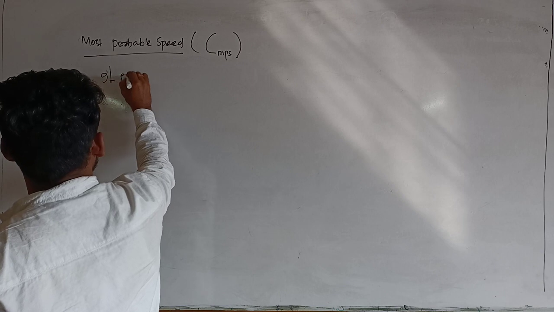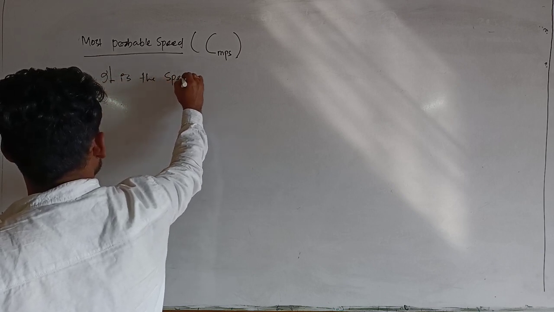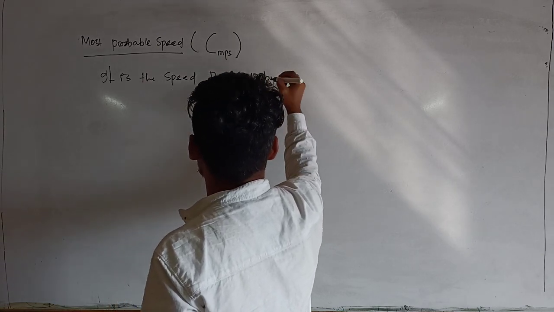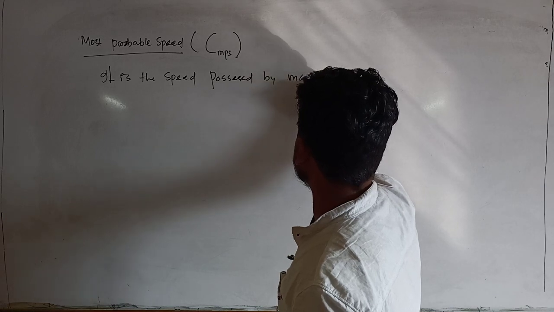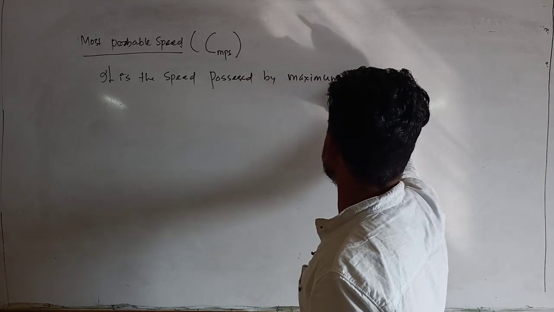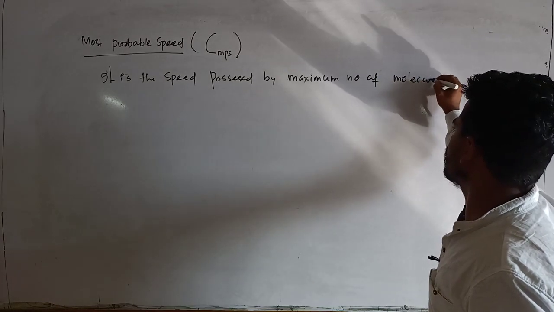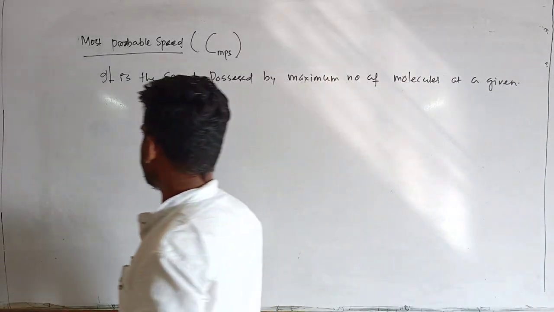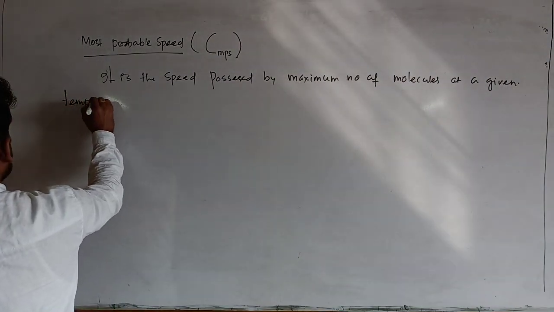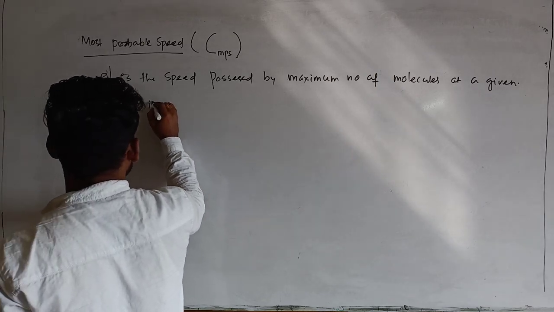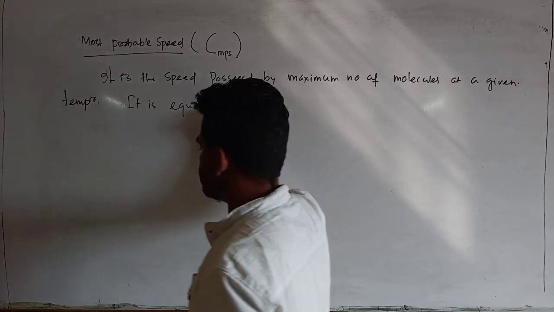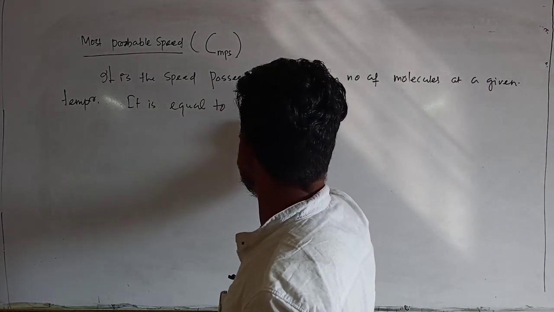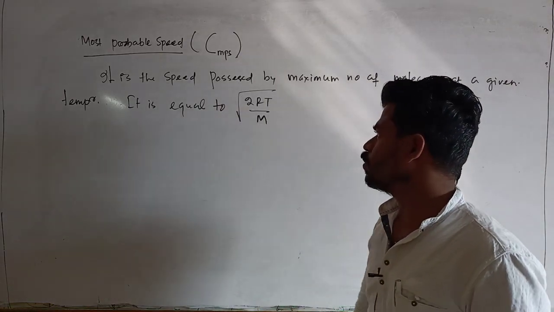It is the speed possessed by the maximum number of molecules at a given temperature. It is equal to root over of 2RT upon M.